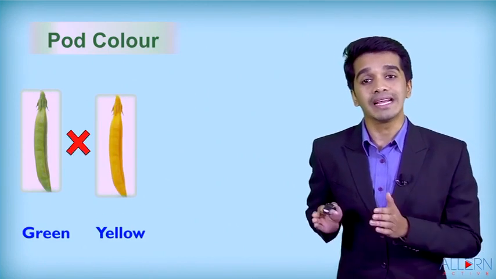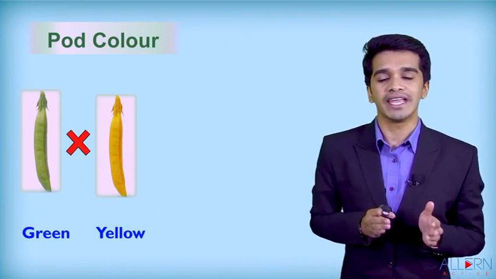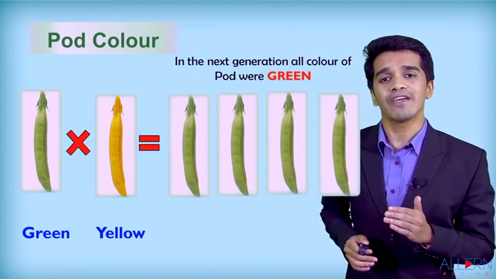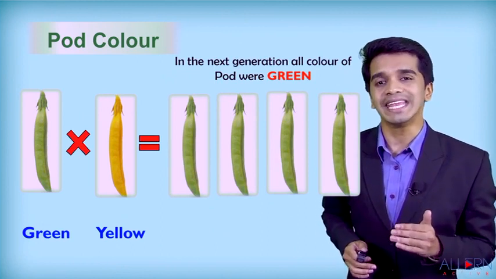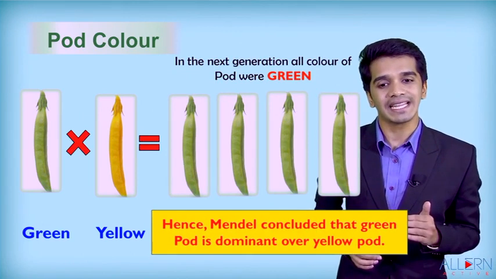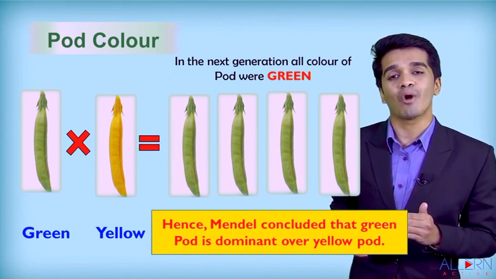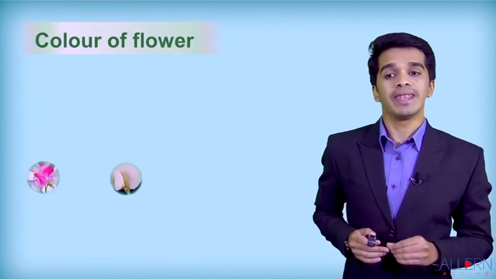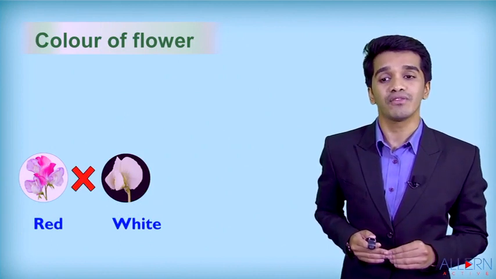He took another character, that is the color of the pod. He took the green pod crossed with the yellow pod and he observed that all the pods in the F1 generation were green in color. So he concluded that green color pod is dominant and yellow color is what? Recessive.